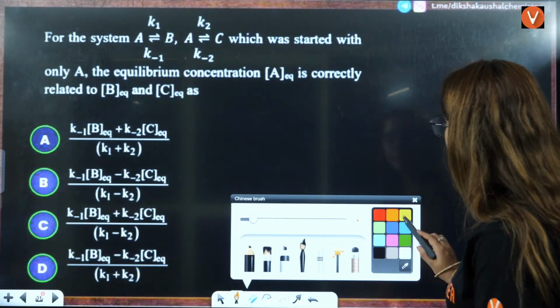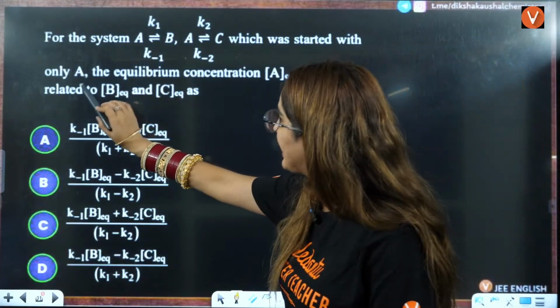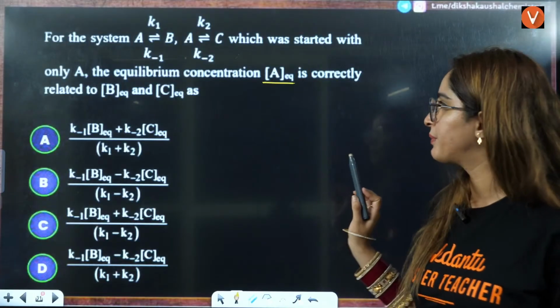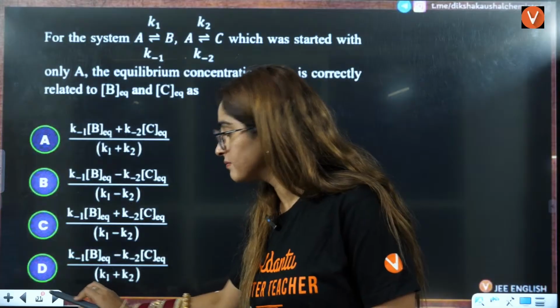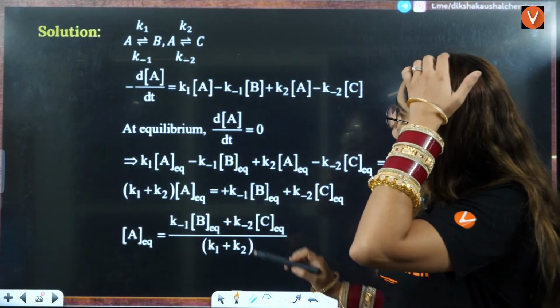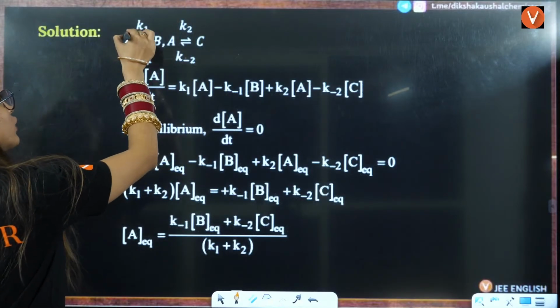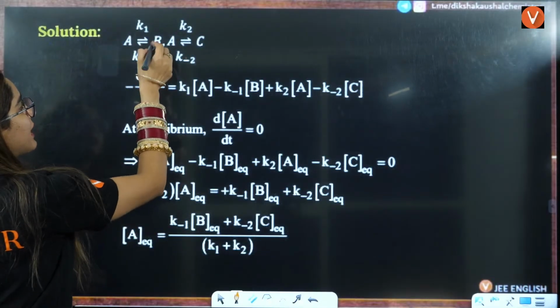Now the next question is, this system is given to you, which was treated with only A. The equilibrium concentration of A is correctly related to the equilibrium concentrations of B and C. How? Here, very interesting, easy also. If you see this, let's try to answer the value of minus the disappearance of A in terms of B and C.